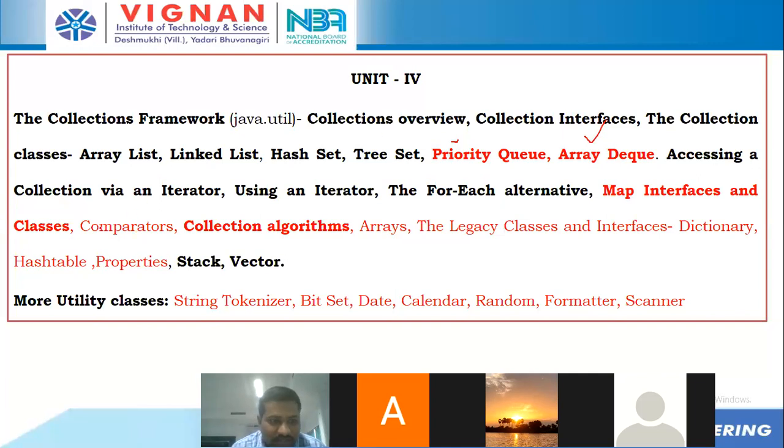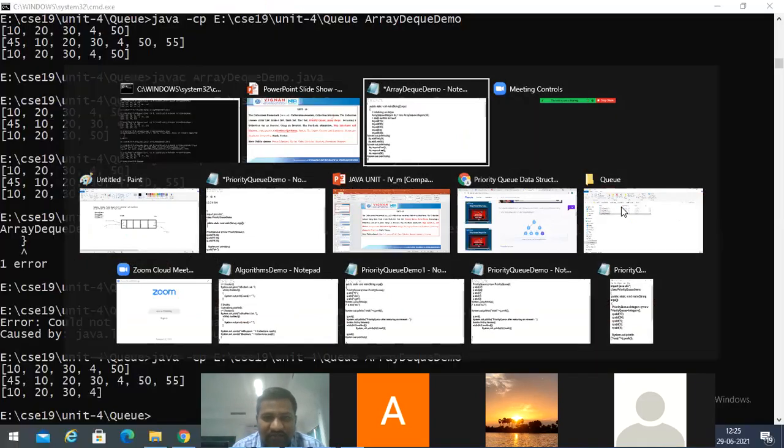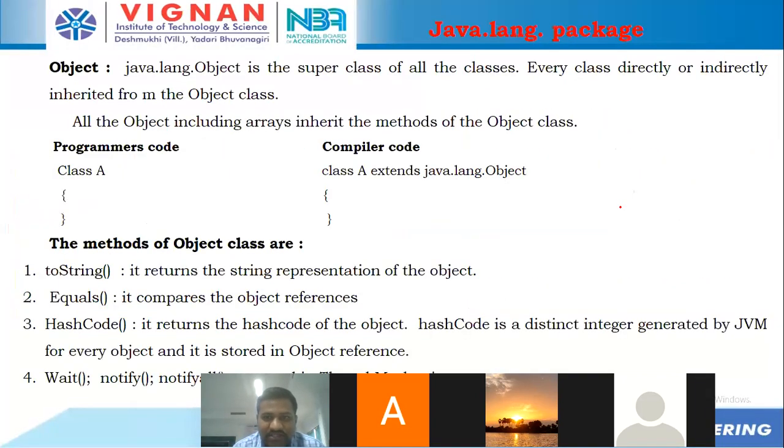Then we'll be going with collection algorithms now. What do you mean by collection algorithms? It is very, very simple. This we'll discuss now, and then we'll be entering into the map interfaces and classes. These two things we need to discuss. First we'll go with collection, and then with map and interfaces.